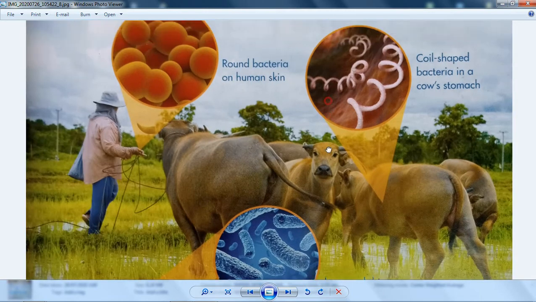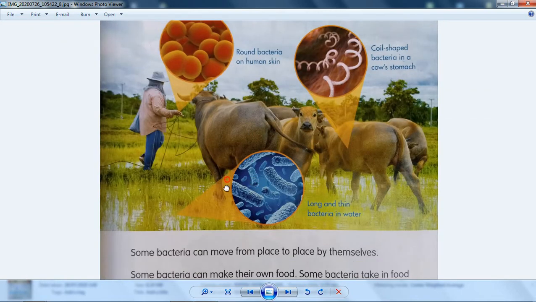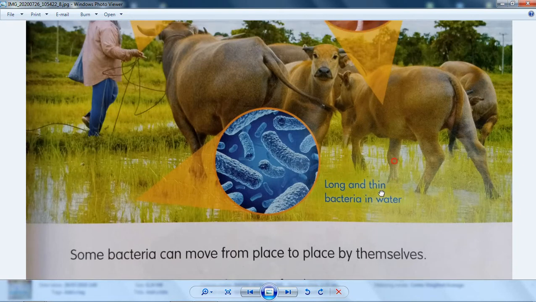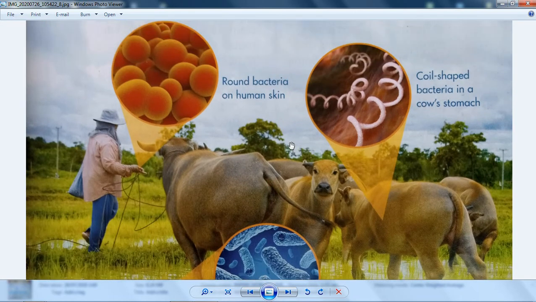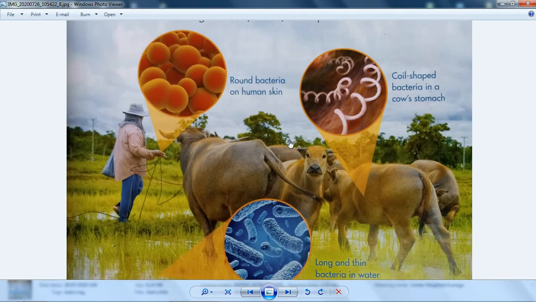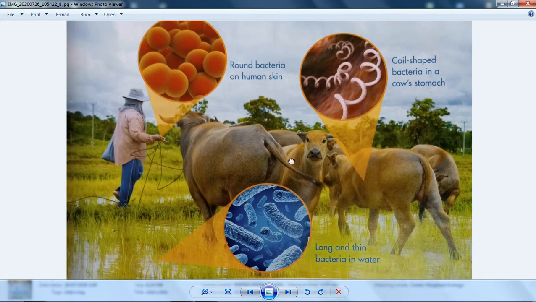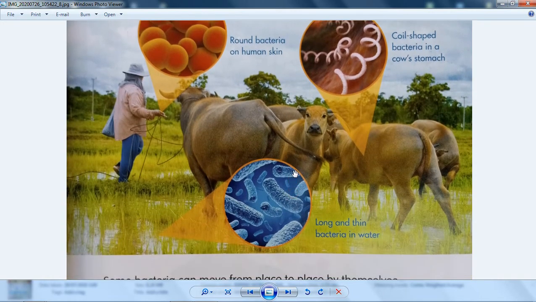And then there's some bacteria in our skin also. And then there's bacteria in the water in here. Look at this one. Long and thin bacteria in water. So I think there's so many bacteria in our environment, but we cannot see them with our own eyes, so we have to be careful. I mean, wash your hands and then eat healthy, clean food. Don't eat dirty food, or just be clean.